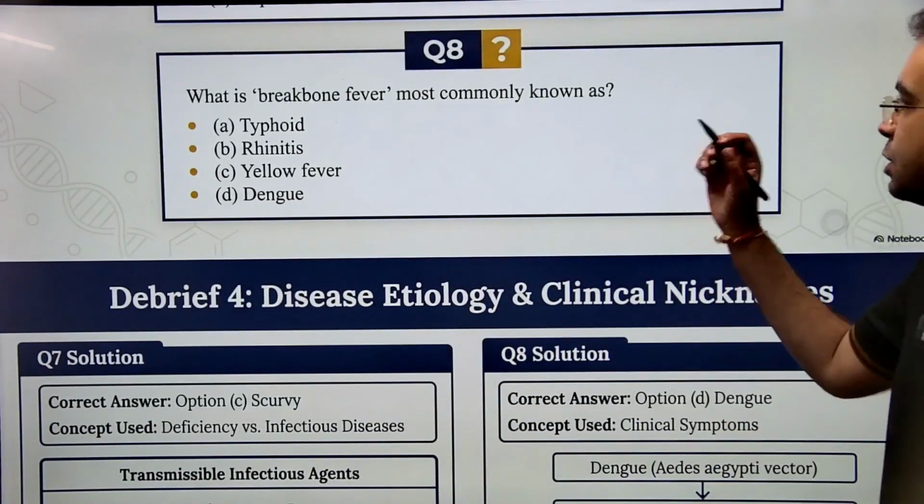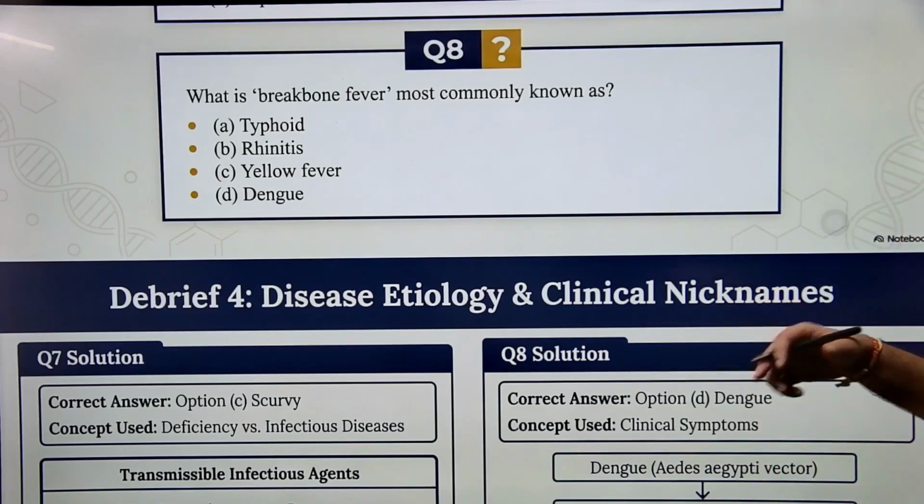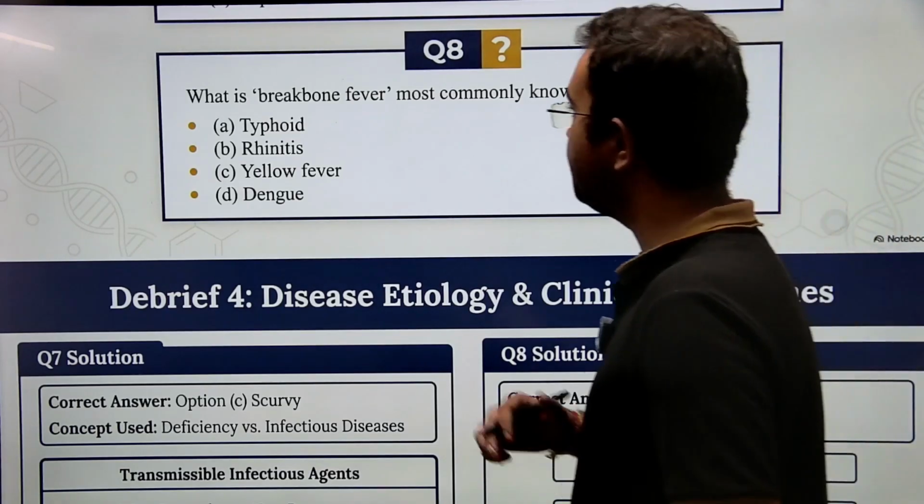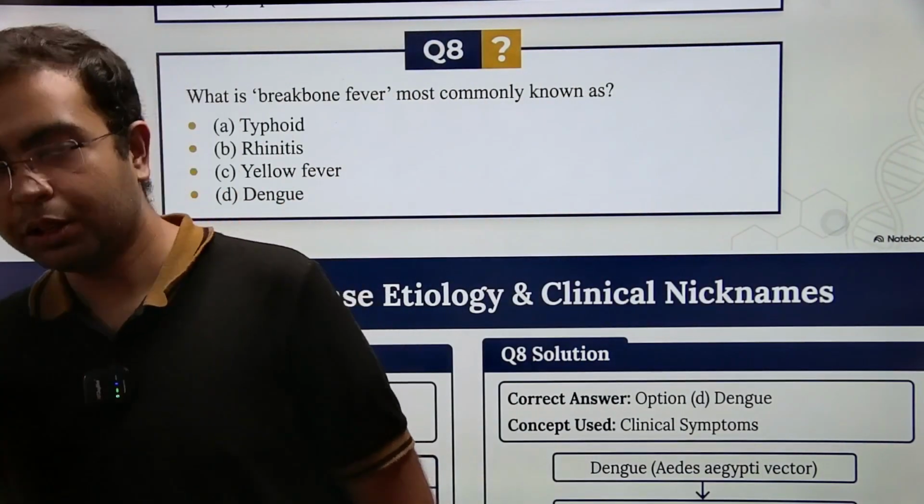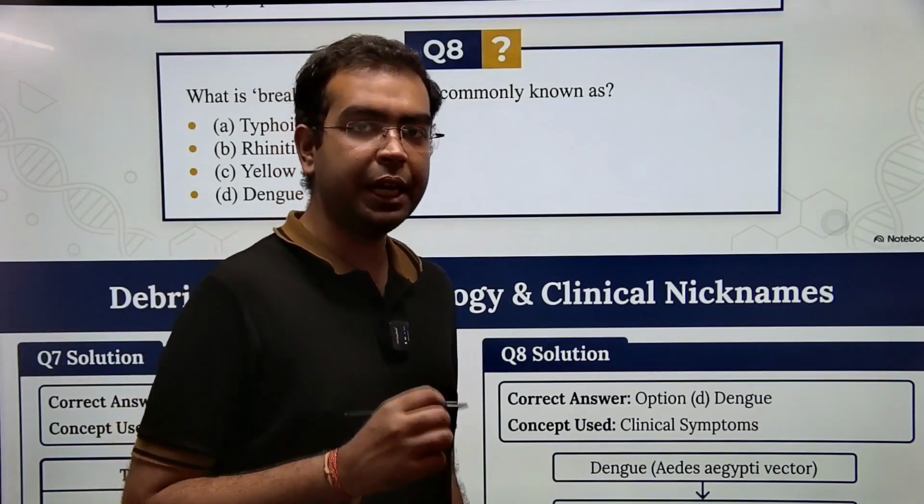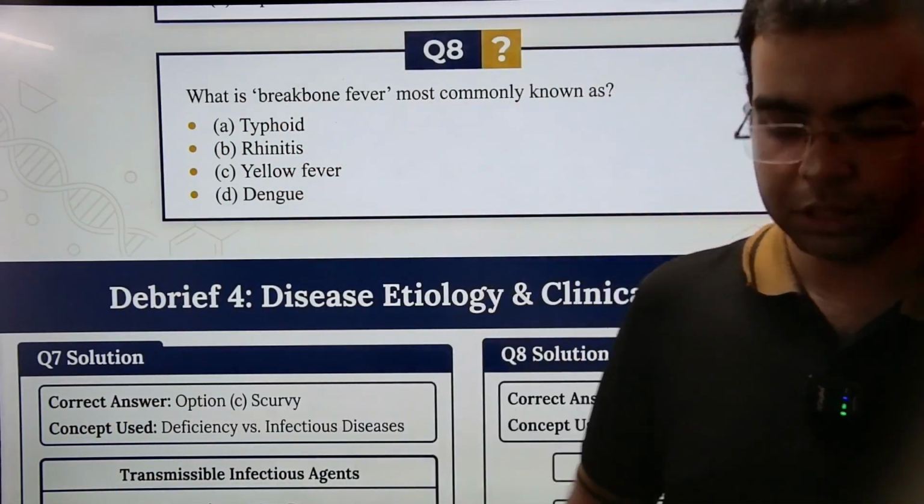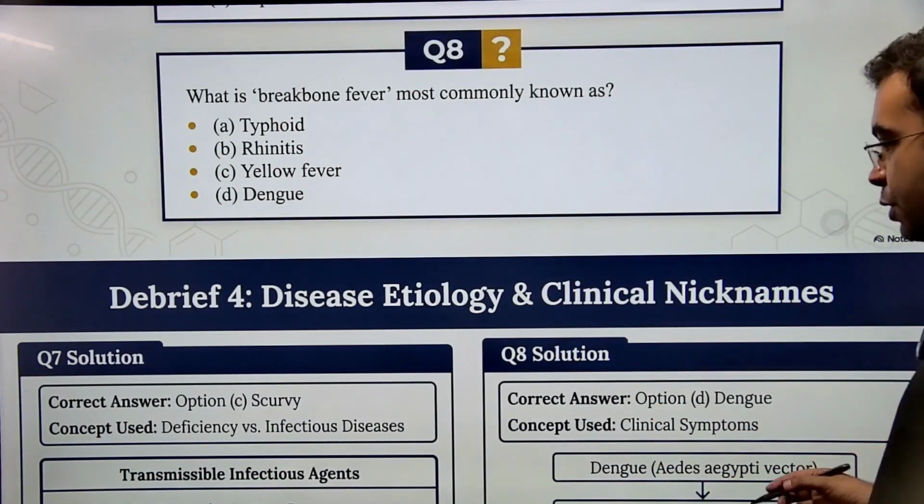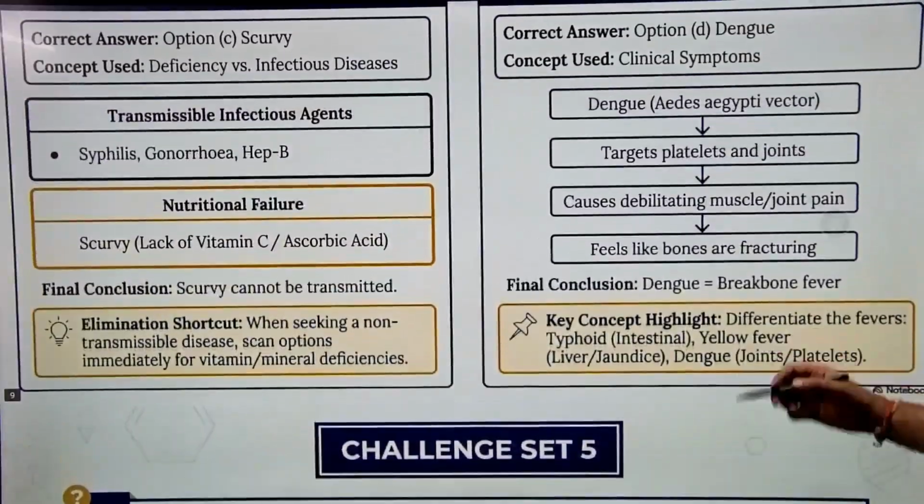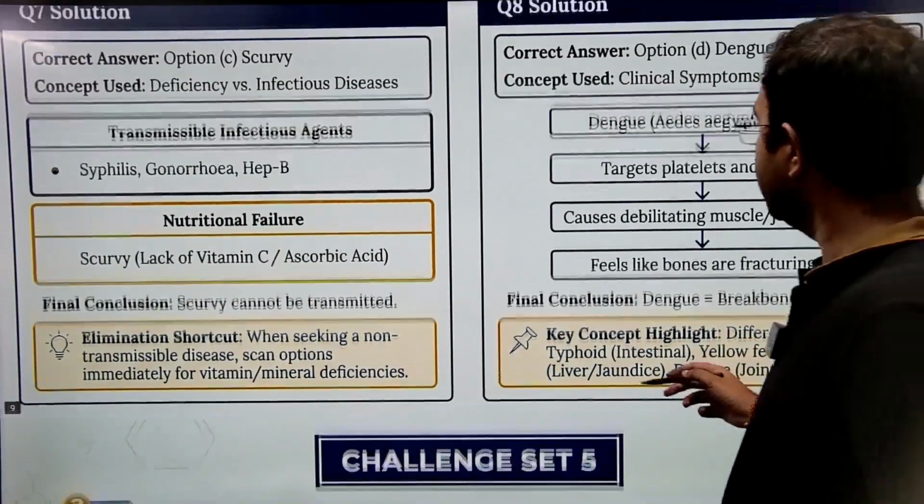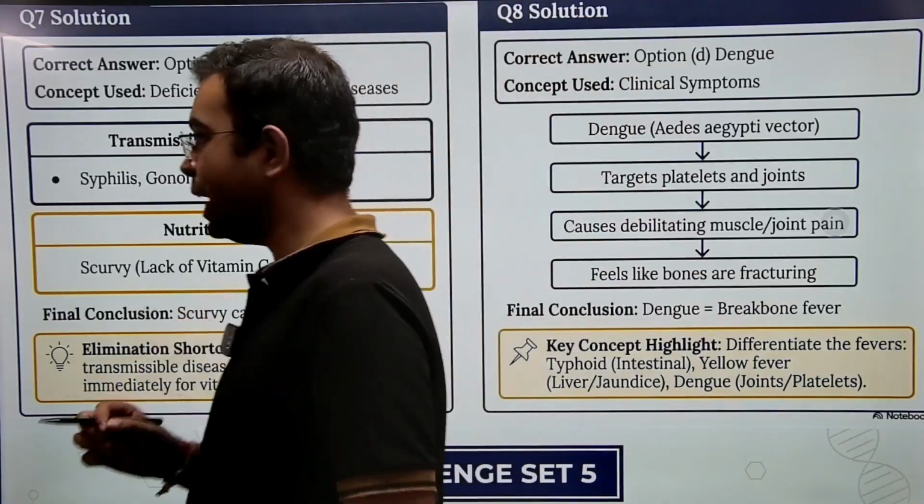Now, coming to the next question, which of the following diseases is mostly known as breakbone fever? Now, the correct answer to this question is option D, dengue. Why? Because one of the biggest symptoms of dengue is pain in the joints. It is the pain in the joints.